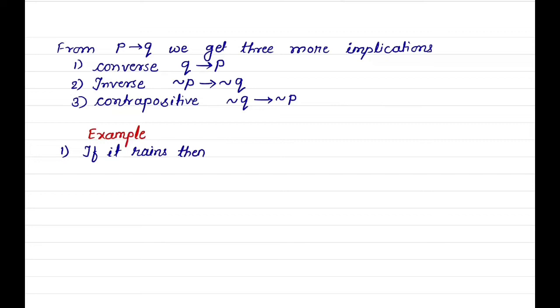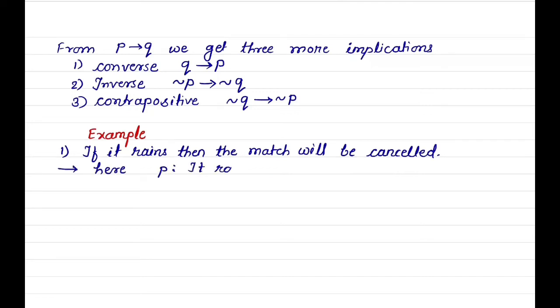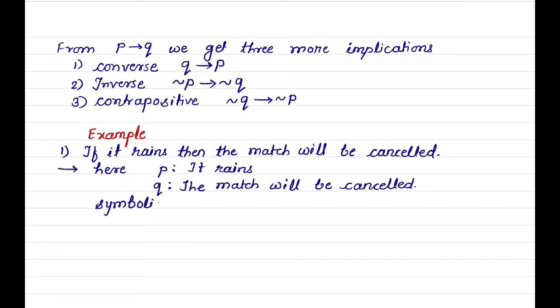First one: if it rains, then the match will be cancelled. Here P is it rains and Q is the match will be cancelled. The symbolic form of the given statement is P implies Q.